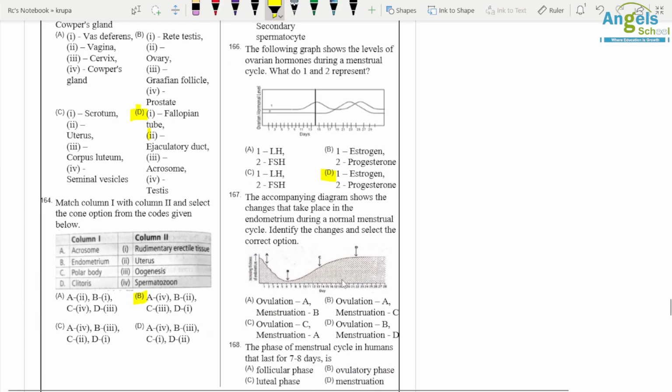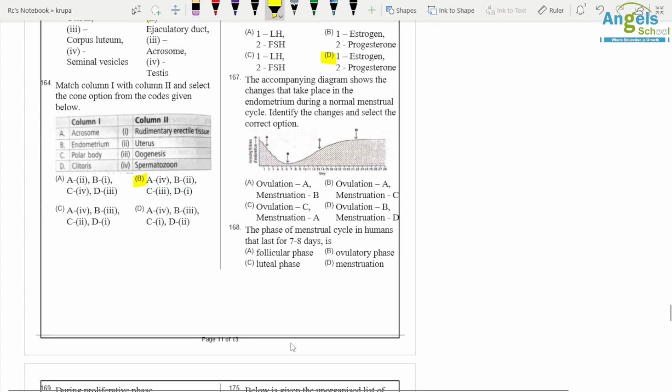Accordingly, a diagram shows. So C is ovulation, then A is menstrual cycle, then B is proliferation, and D is secretory phase. Okay, so C option is correct. The phase of menstrual cycle in humans that lasts for 7 to 8 days.